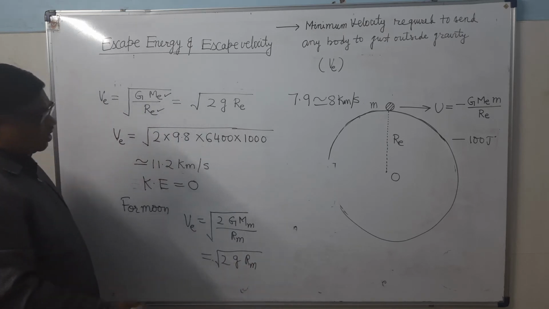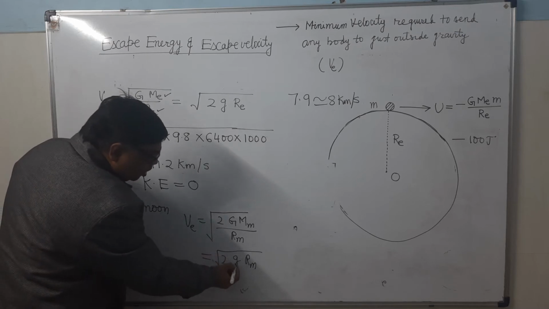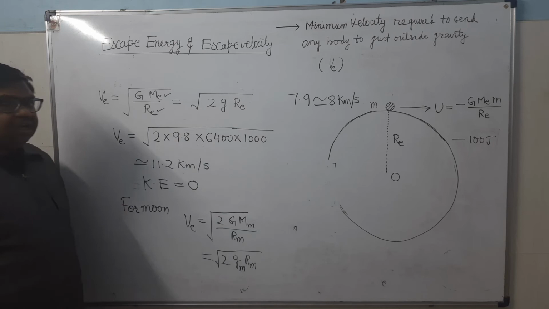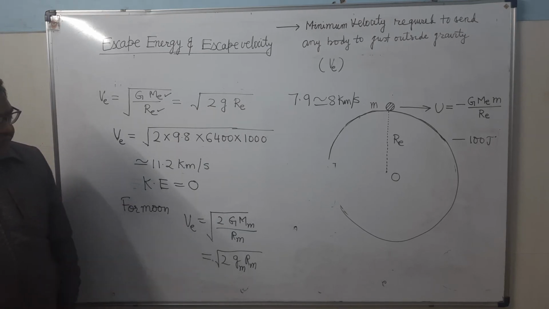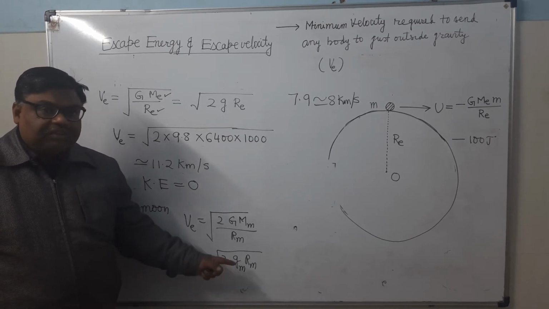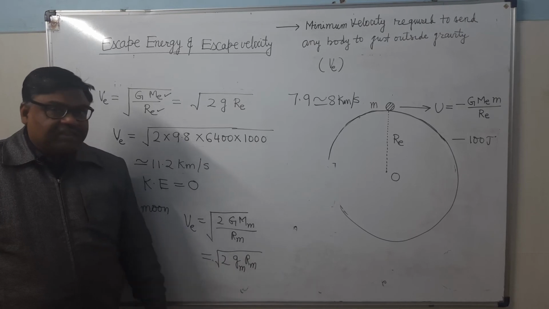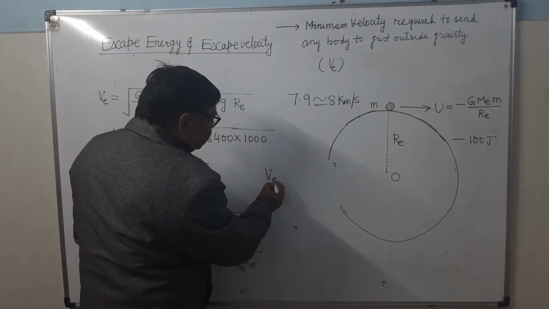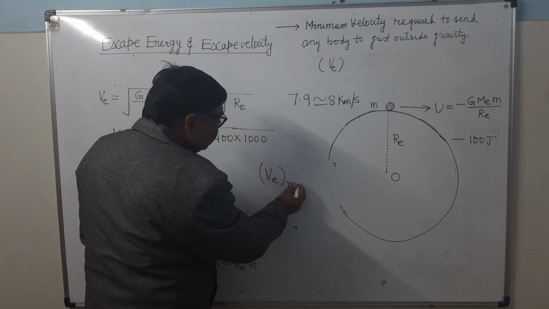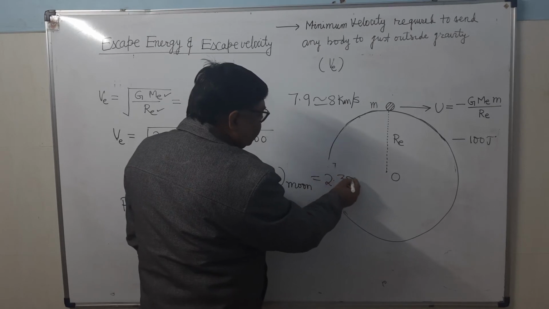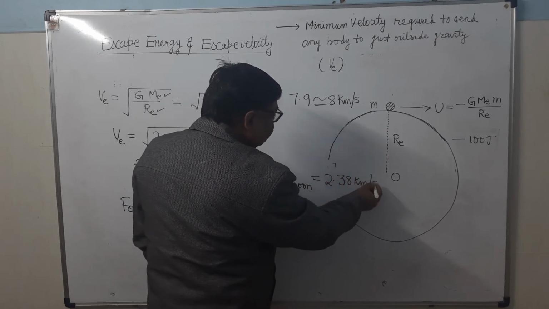And we know that the value of g on the moon is 1/6 of that on the Earth's surface. So if you put the known values of acceleration due to gravity on the moon, which is g by 6, and radius of the moon, the escape velocity for the moon comes out at 2.38 kilometer per second.